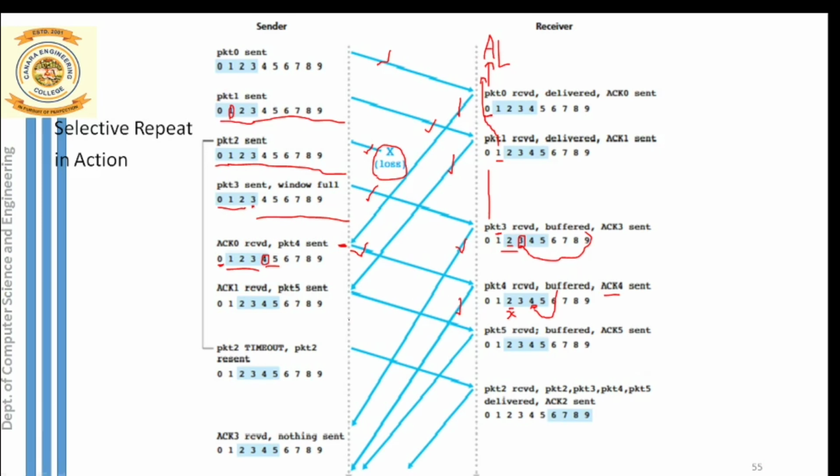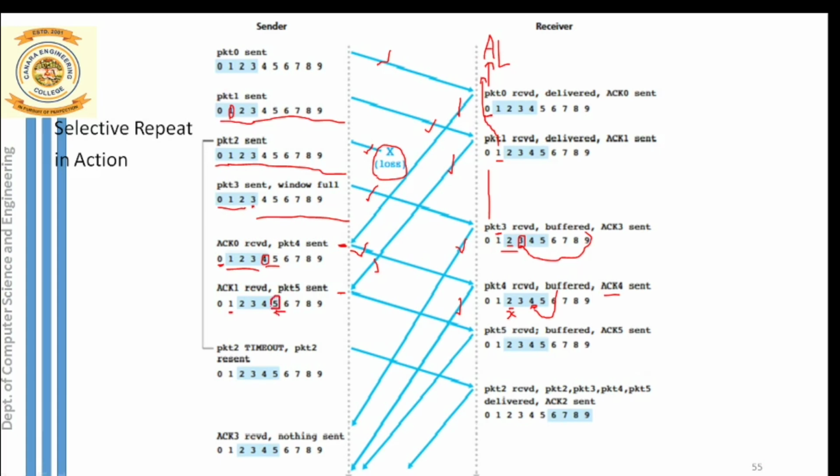We'll come back to our sender. So what the sender is doing here, at this stage one more acknowledgement is received at the sender side. So which is that acknowledgement? That acknowledgement is ACK1. So once ACK1 is received, you can notice sender will slide his window by one more position. So once the sender slides his window by one more position, a new packet is entering into the window, and that is our packet 5.